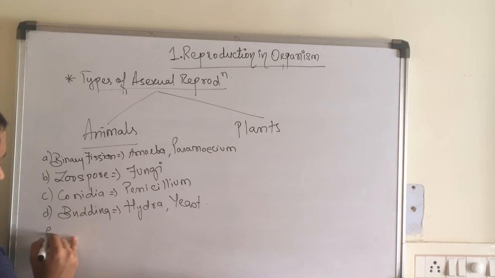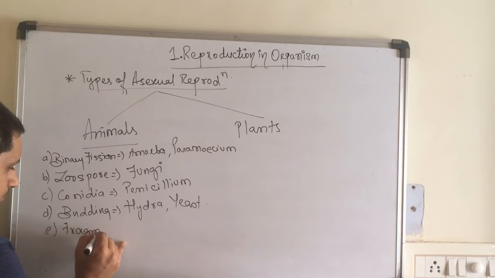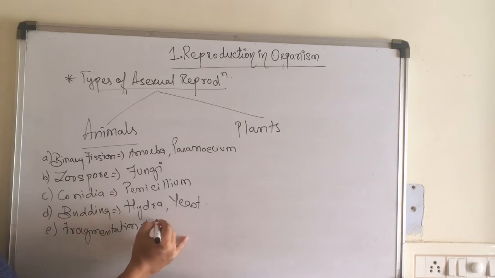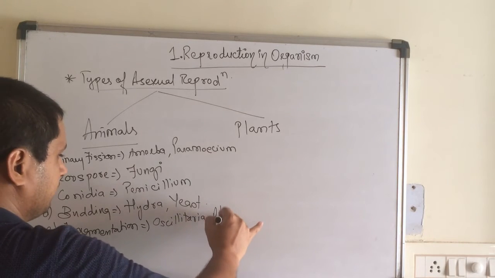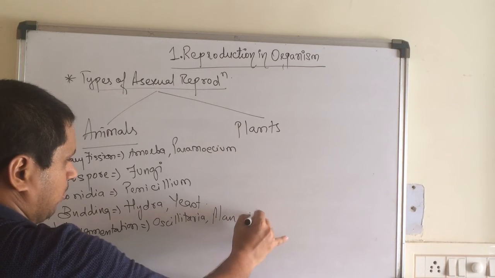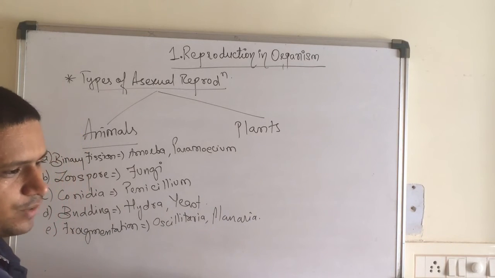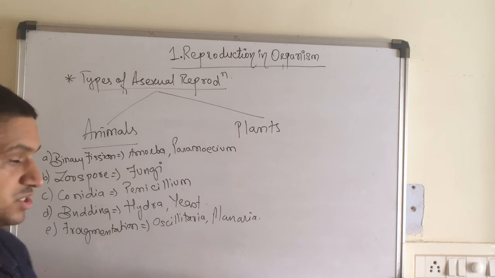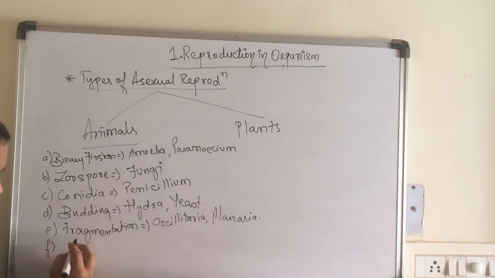Even fragmentation can be considered over here, in oscillatoria and planaria. So these are the different examples wherein the organism reproduces asexually by different reproductive structures, and the other one is spores.